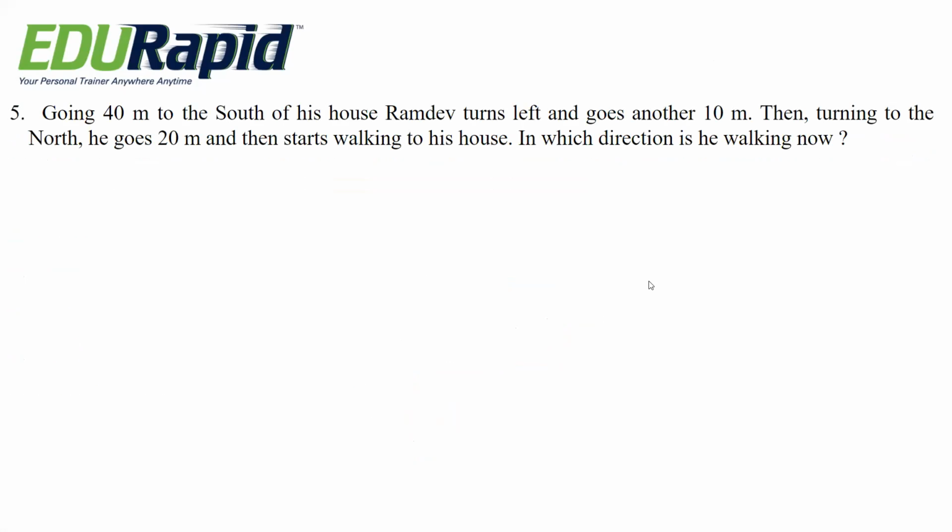Next question. Going 40 meters to the south of his house, Ramdev turns left and goes another 10 meters. Then turning to the north, he goes 20 meters and then starts walking to his house. In which direction is he walking now? Options are northwest, northeast, southeast, southwest.